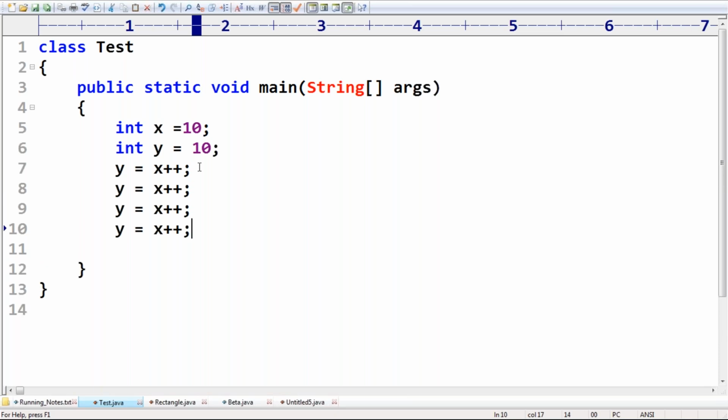Now can you please print System.out.println, what is the x value plus what is the y value? Yeah, can you please tell what is the answer? Everyone, you have to tell the answer for this. You have to tell what the output you are going to get in this case. Hey Raja, think a bit very carefully and then tell the answer.